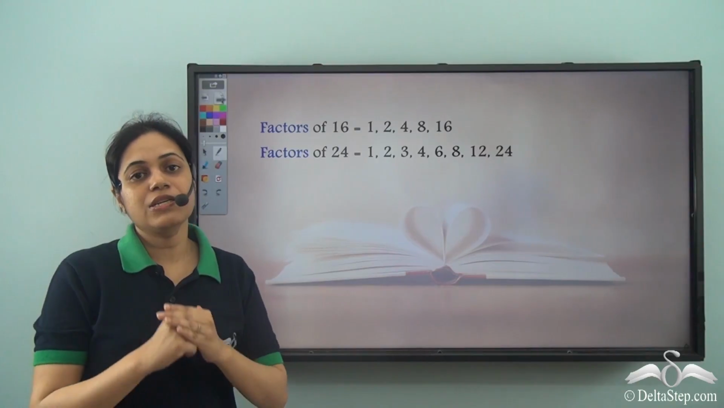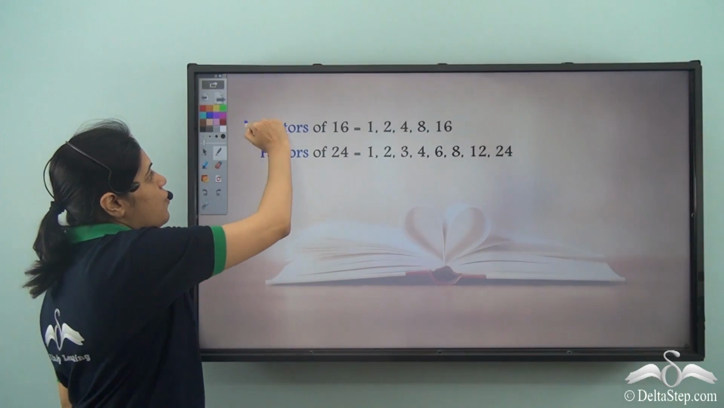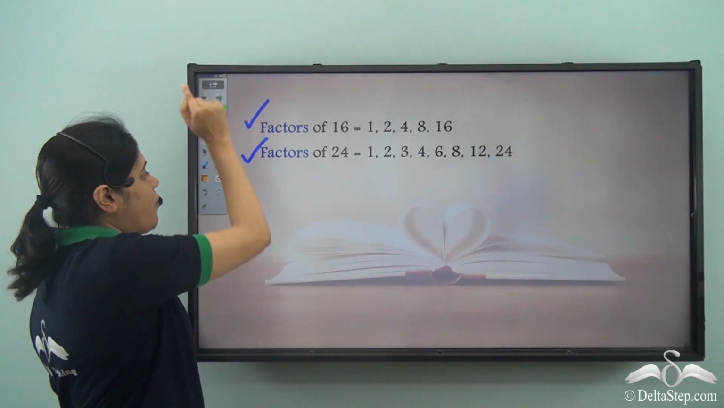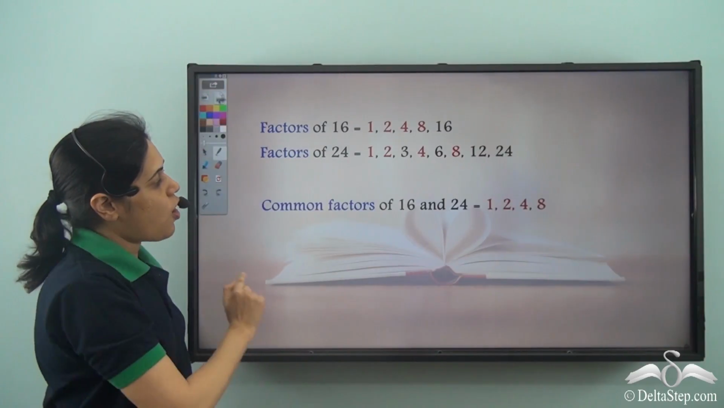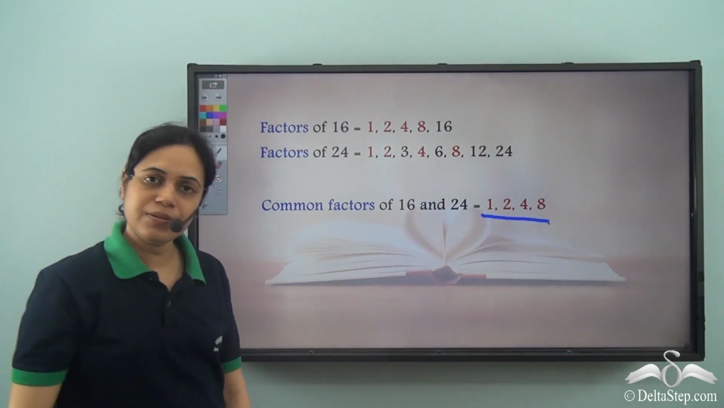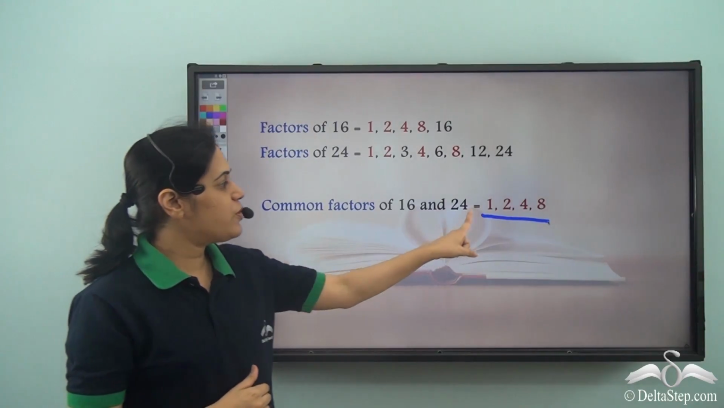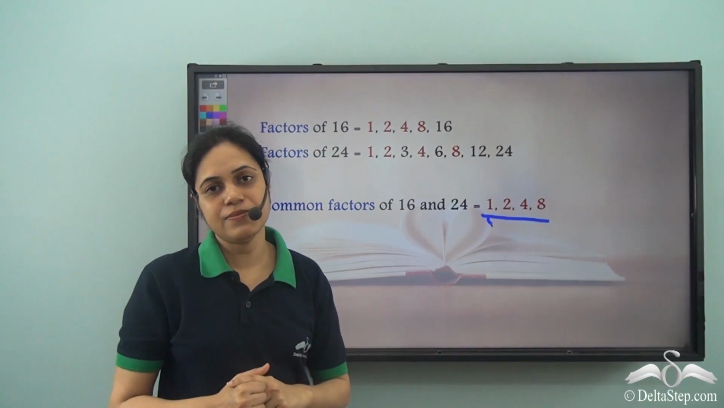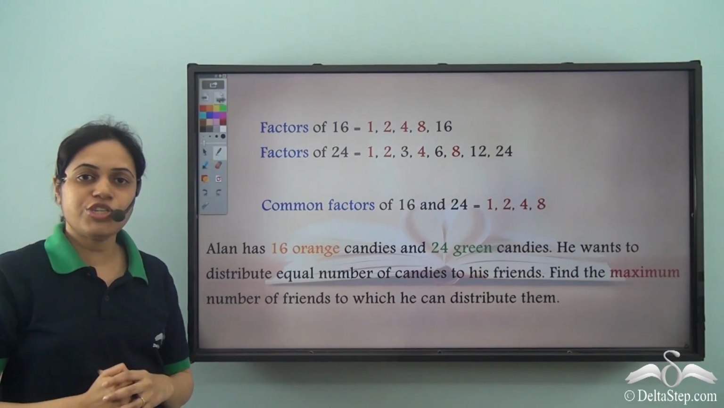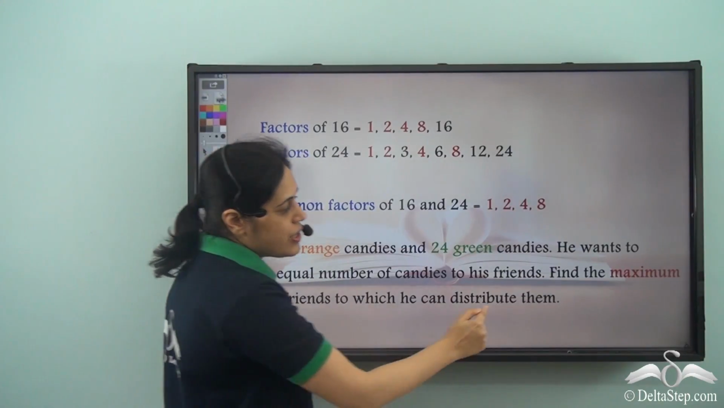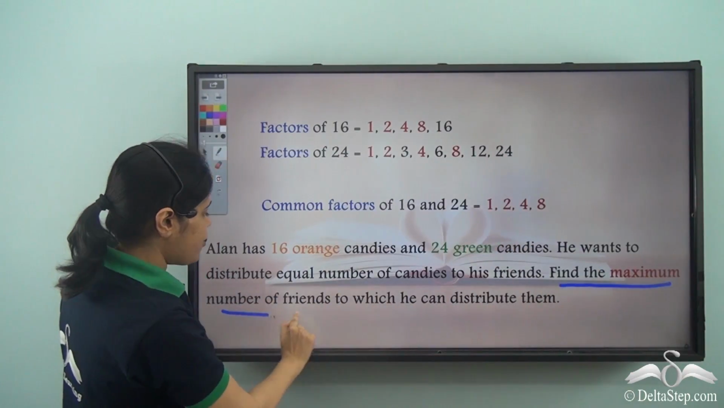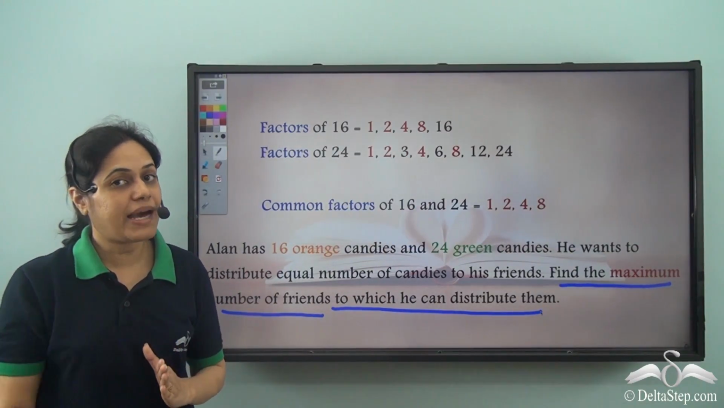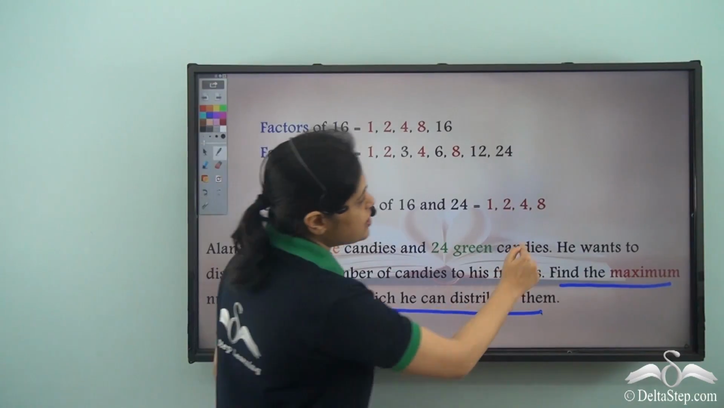But we need the factors which divide both 16 and 24, which means that we need the common factors. The common factors are 1, 2, 4 and 8. So Alan can distribute it to 1 friend or 2 friends or 4 friends or 8 friends. But recall what was the question. The question was, find the maximum number of friends to which he can distribute them. So I want to find the maximum number of friends, which is this.